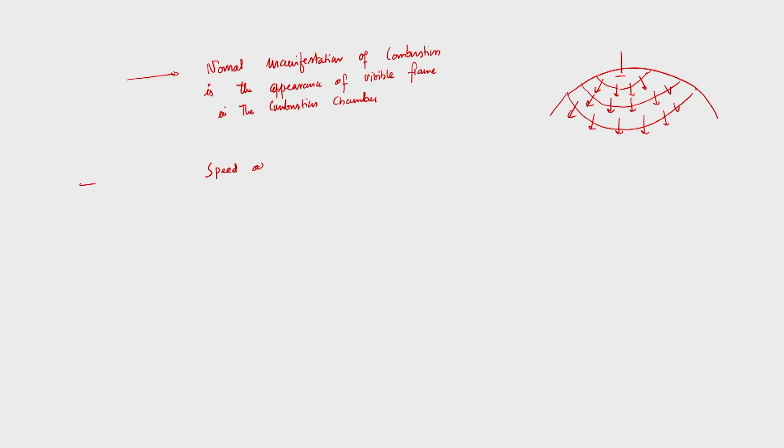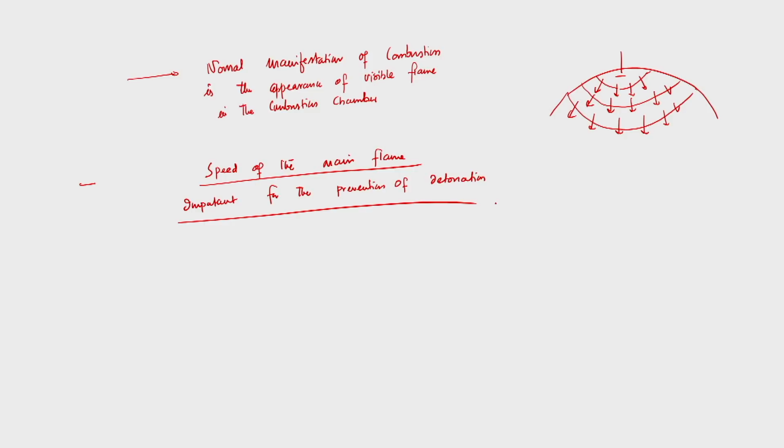the speed of the main flame is very important for the prevention of detonation. And we have discussed that there are many ways to control the detonation. So speed is one of them.